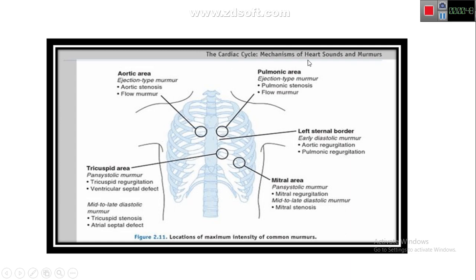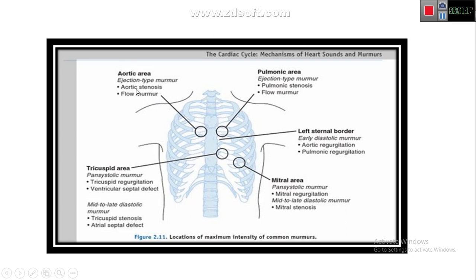It is a slide which shows heart sounds and murmurs and their location. This is the sternum. Here we have the ribs, intercostal spaces, and these highlighted areas are where we can hear the sound of the heart murmurs. First, on the second intercostal space, right side of the sternum, we have an aortic area where we can hear